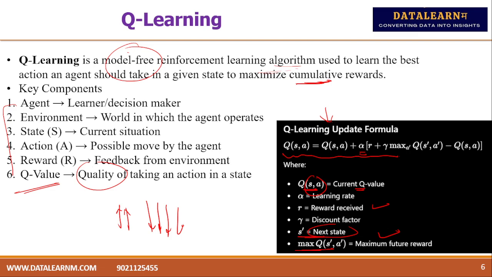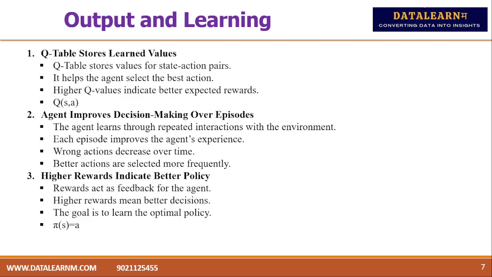The ultimate aim is to maximize whatever rewards we are having. Output will be based on the Q table it is forming. You will see how it is formed at the time of implementation. This Q table stores the value for the state-action pairs, which will help the agent select the best action. Higher Q values indicate better expected rewards.